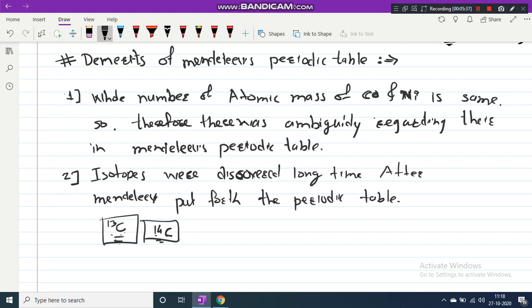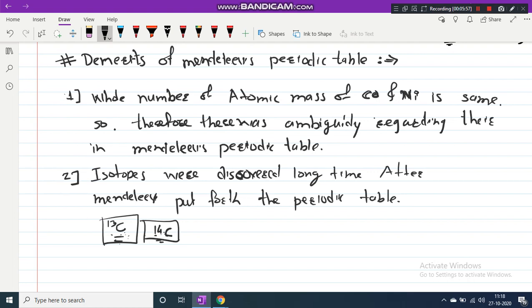So we cannot place both isotopes at the same place, and even though their chemical properties are the same, we also cannot put them together. So this is the second demerit of Mendeleev's periodic table.